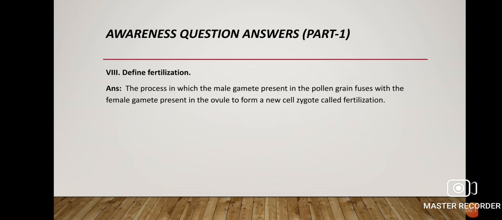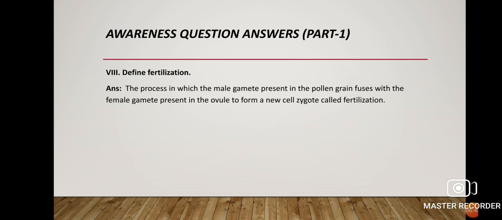Next, define fertilization. Now, what is fertilization? Fertilization is the process of fusion of the male gamete with the female gamete. The male gamete which is present in the pollen grain fuses, that is, joins, with the female gamete present in the ovule, to form a new cell, the zygote. This is called fertilization. The ovule is present inside the ovary, and the ovary is a part of the pistil.